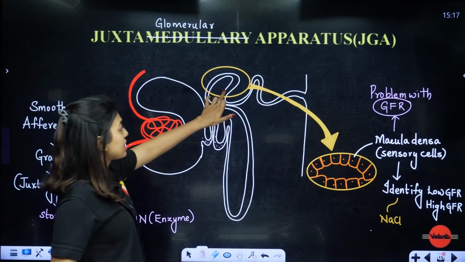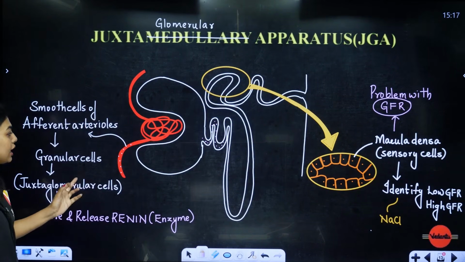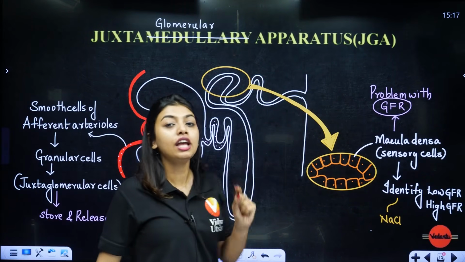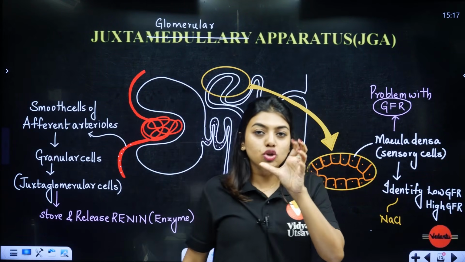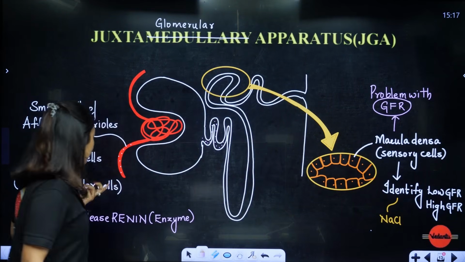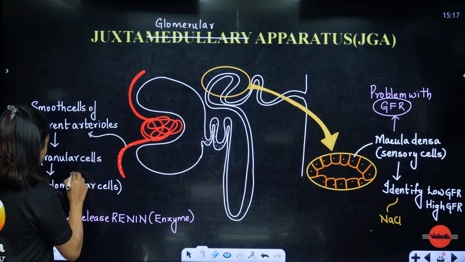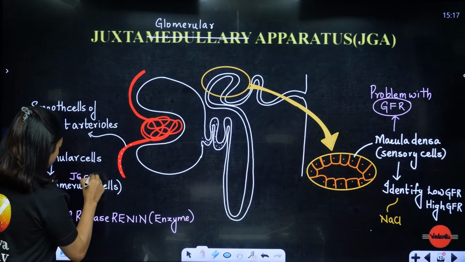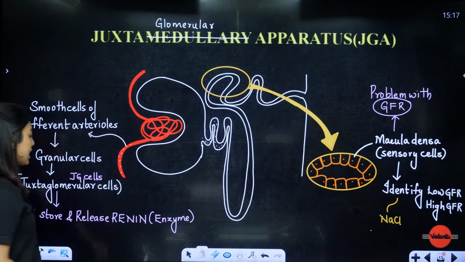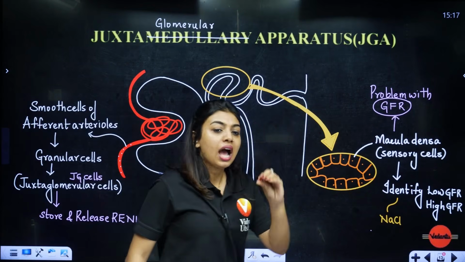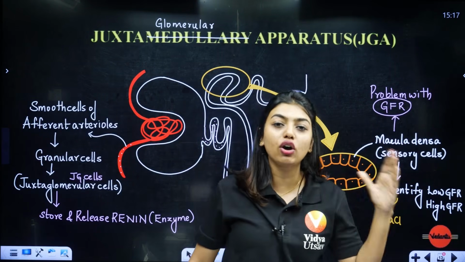The macula densa cell will send a signal to the smooth cells of the afferent arterioles telling them to modify and start releasing renin. So they will get modified into juxtaglomerular cells, also called JG cells, or granular cells. These JG cells will store and release renin, and the renin will continue into the RAS mechanism.